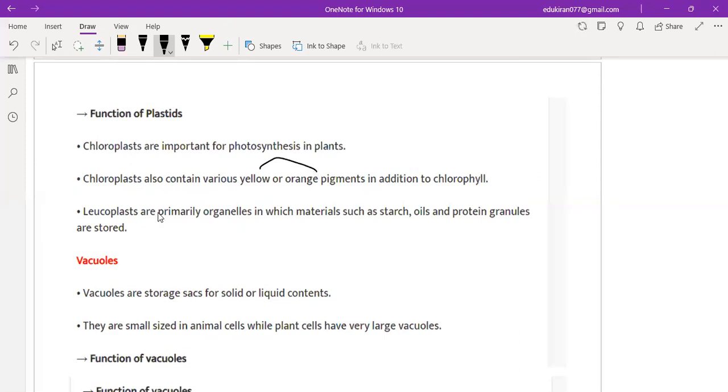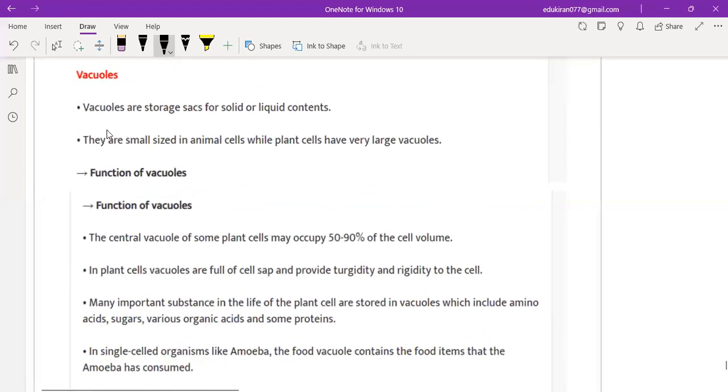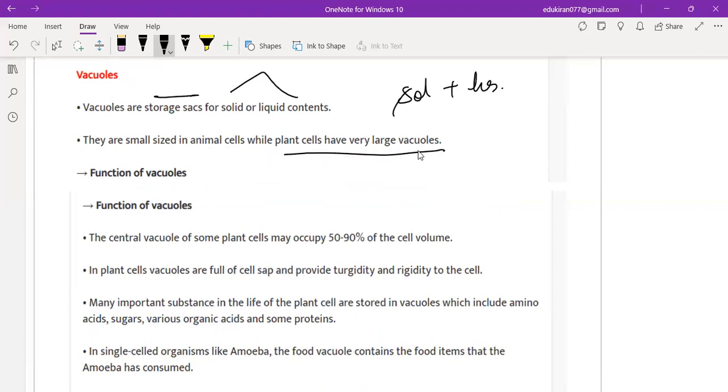Leucoplasts are primary organelles in which materials such as starch, oil, and protein granules are stored. Now coming to vacuoles, they are basically the storage sacs of solid and liquid content. So they store solid as well as liquid. They are small in animal cells, while plant cells have very large vacuoles.